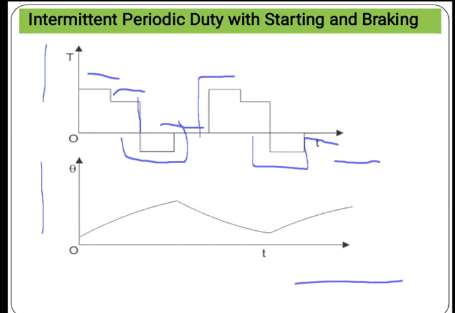So this is the concept of intermittent periodic duty with starting and braking. As you can see in this graph, the temperature rises, after some time it decreases, and then it rises again.